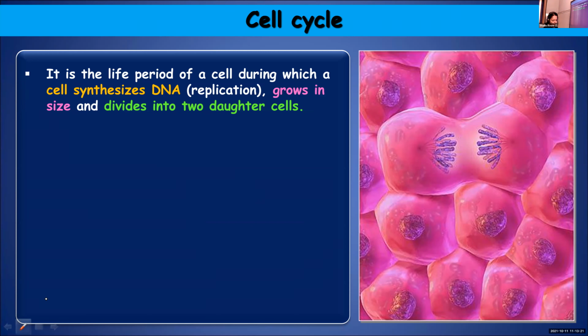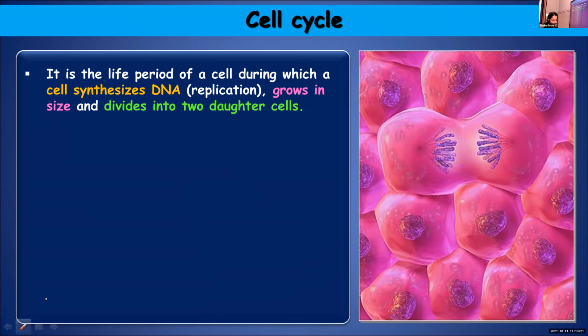Cell cycle and cell division. That is a new chapter that we are going to learn today. Let's see what is meant by cell cycle. It's a life period of a cell. So just like we say life cycle of a human being or life cycle of a mosquito, just like that, this is a life period of a cell during which a cell synthesizes DNA.